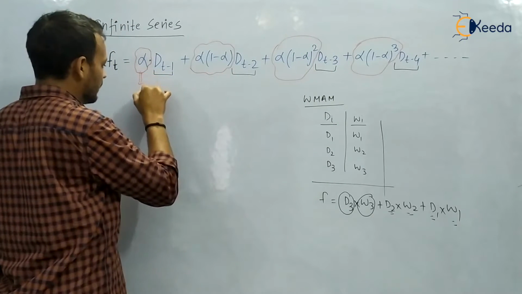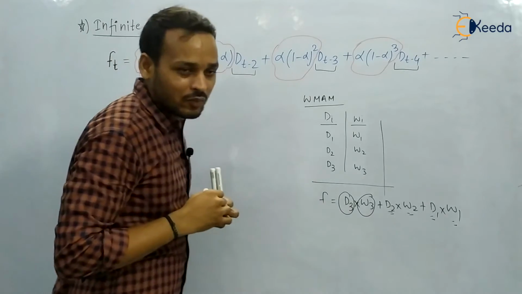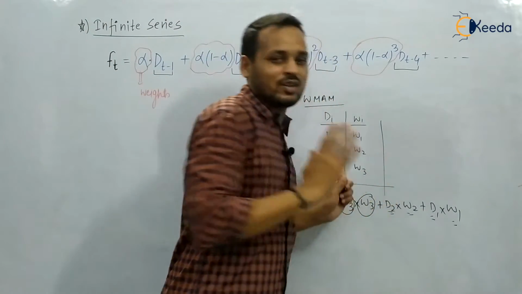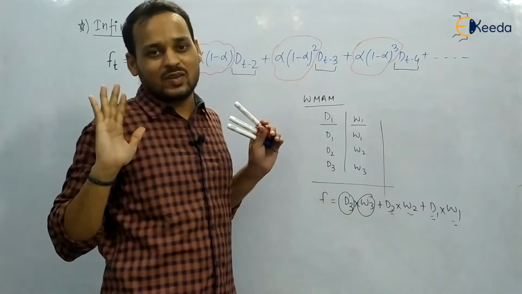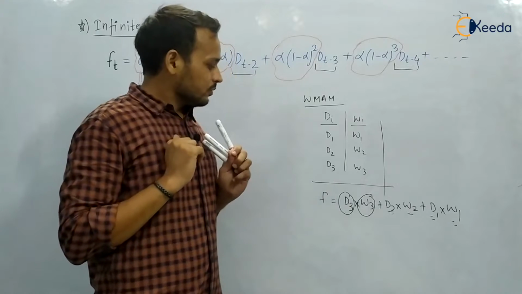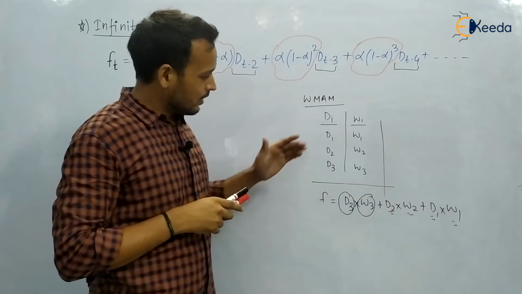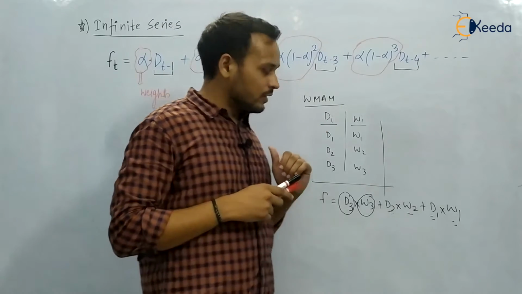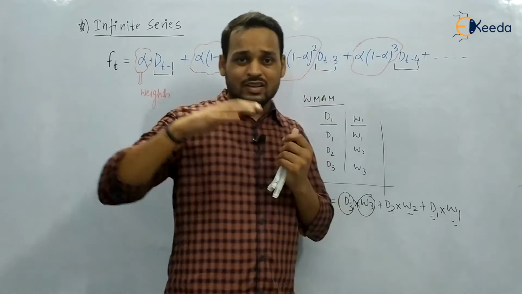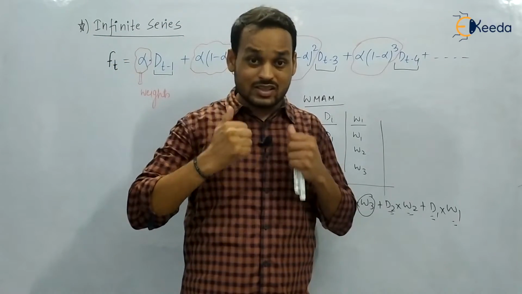So these are basically weights. It is just like the weighted moving average method only. But one question will arise in your mind, sir: in the weighted moving average method, we were discarding the oldest data and including the recent data.